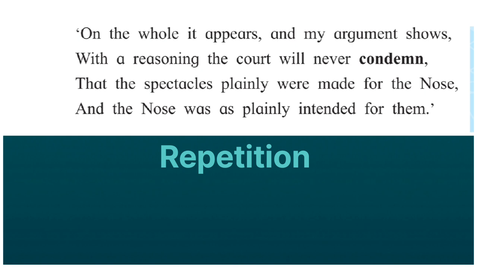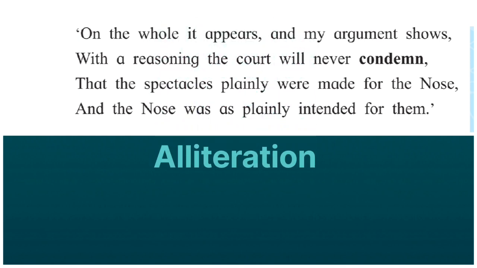That's why it is repetition. Next poetic line. "And the nose was as plainly intended for them." The figure of speech is alliteration, as the sound TH is repeated twice, that is in the words "the" and "them". That's why it is an alliteration.